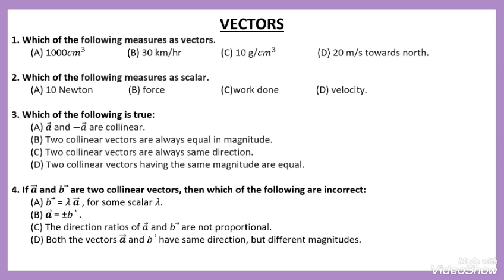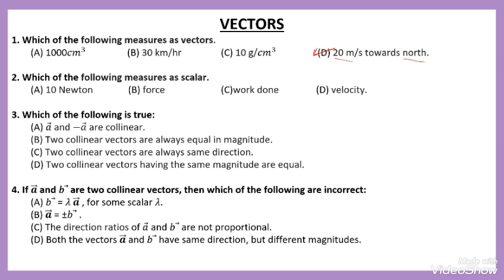Observing the options: 1000 centimeter cube, 30 kilometer per hour, 10 gram per centimeter cube, 20 meter per second towards the north. Option D is correct because 20 meter per second is the magnitude and towards north is the direction. Other than this option, there are no directions.